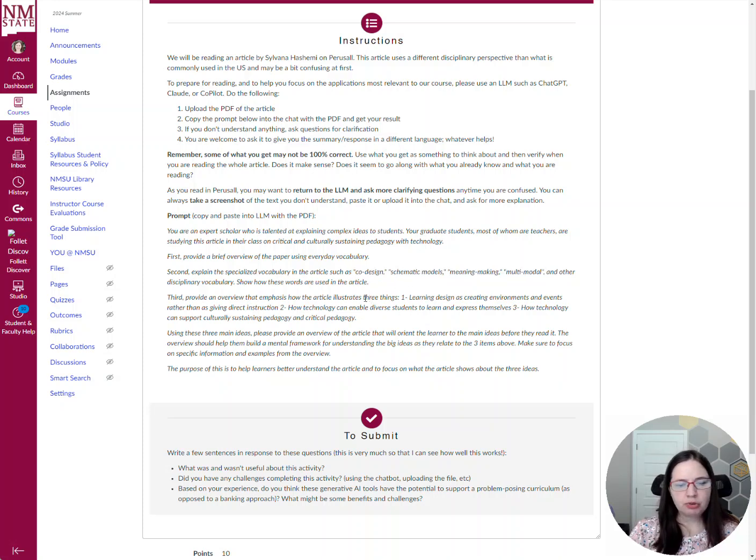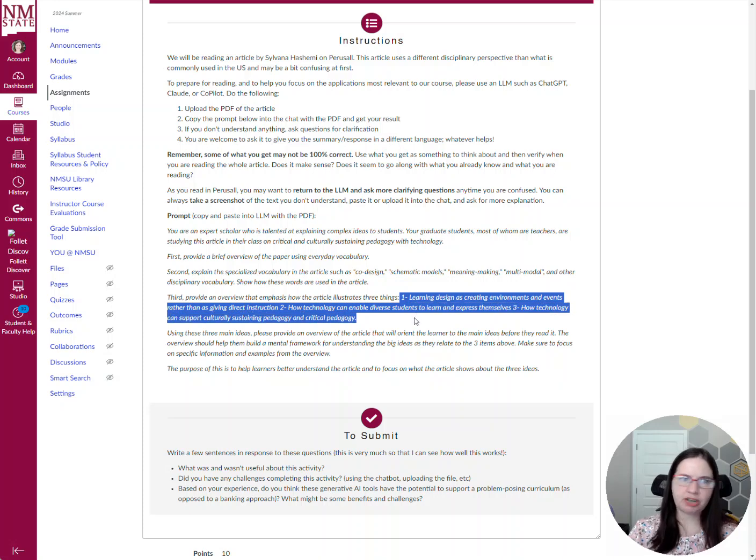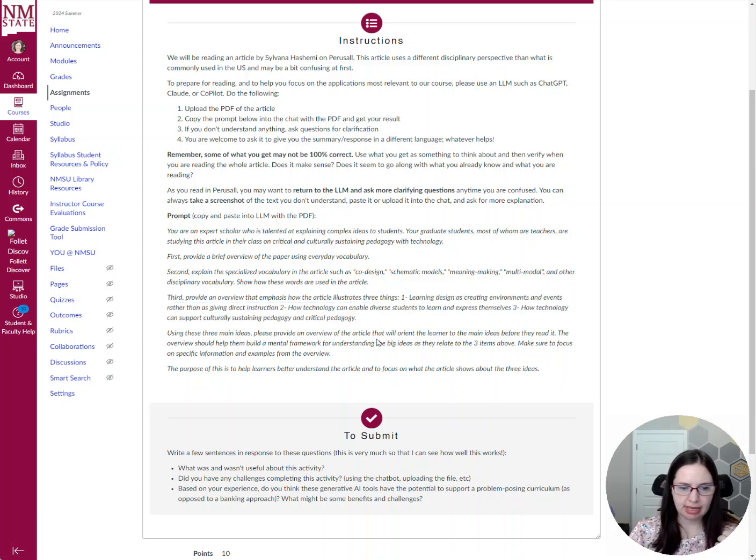And then there are three things I want them to focus on with this article. I'm not just reading it for anything. I want it to put forth certain points I want them to think about. So I asked it in its overview to highlight these points. I also said, provide an overview and please use examples from the article itself, and the purpose again.